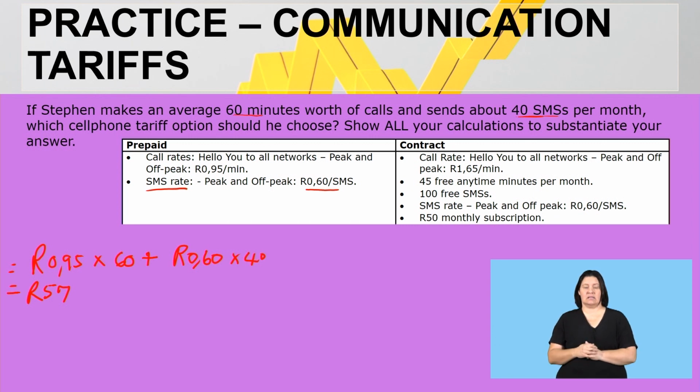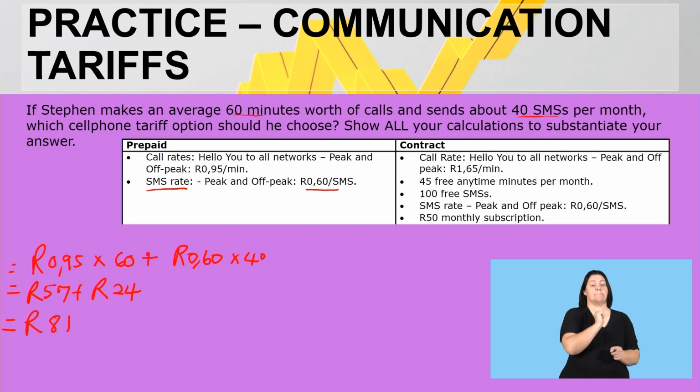So let's quickly simplify this. 60 cents times 40 will be an additional 24 Rand. So I'm going to add the two amounts together: 57 plus 24 equals 81. So on the prepaid option, you'll have to pay 81 Rand. I hope that is clear.